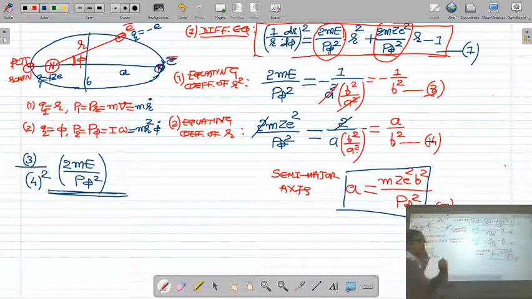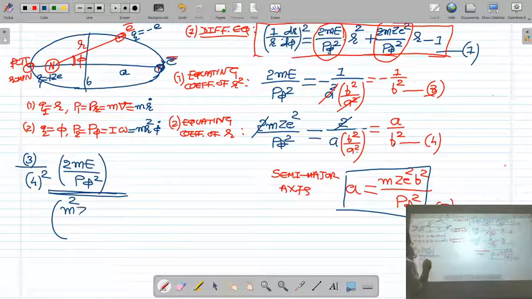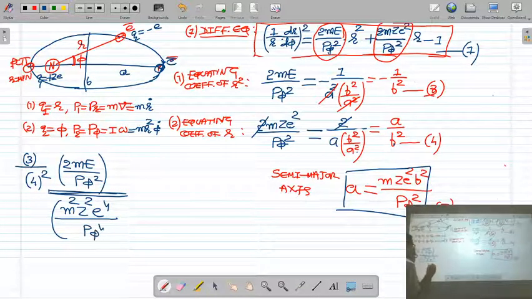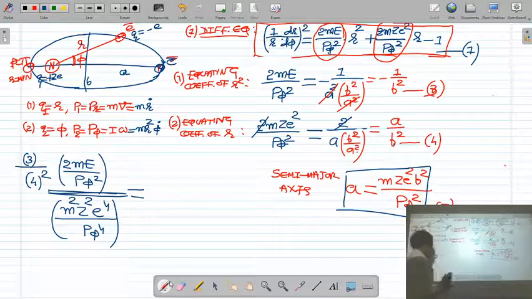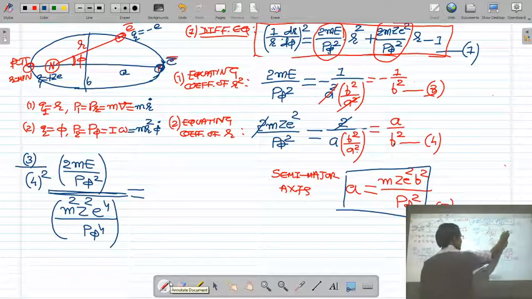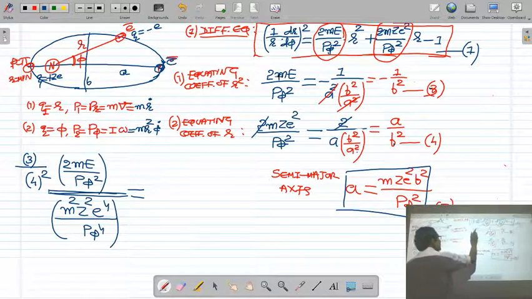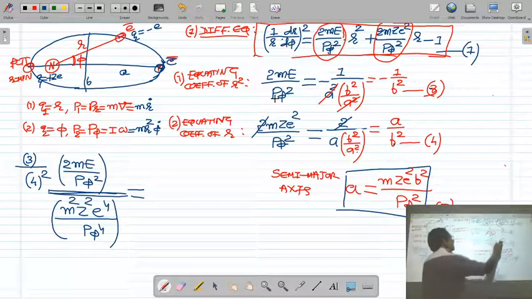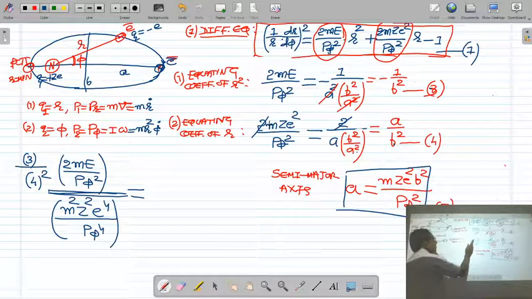So what is the square of the left hand side of equation 4? m square z square e raised to 4 upon p phi raised to 4. So the left hand side of equation 3 is 2me upon p phi square, divided by the square of equation 4, which is m square z square e4 upon p phi 4.